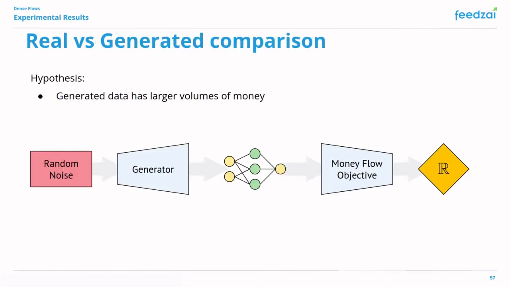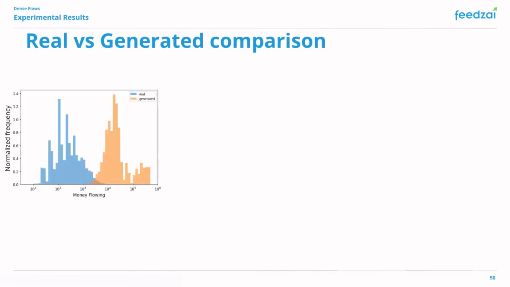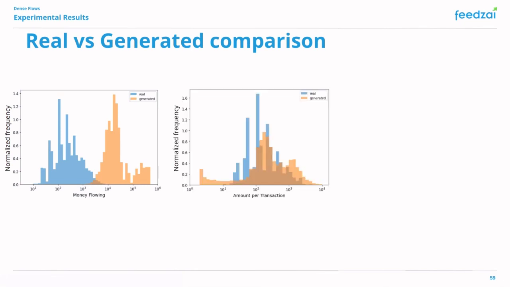First, let's compare the distributions of real data and synthetic data. Because we include the money flow objective in the loss of the generator, we should expect a larger volume of money being transferred compared to the real data. Looking at the distribution of the amount of money flowing through the internal accounts, we see that clearly the generated data has higher amounts of money flowing than the real data.